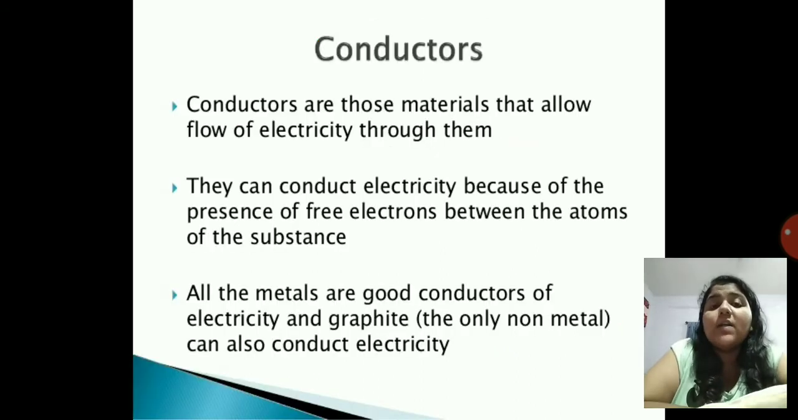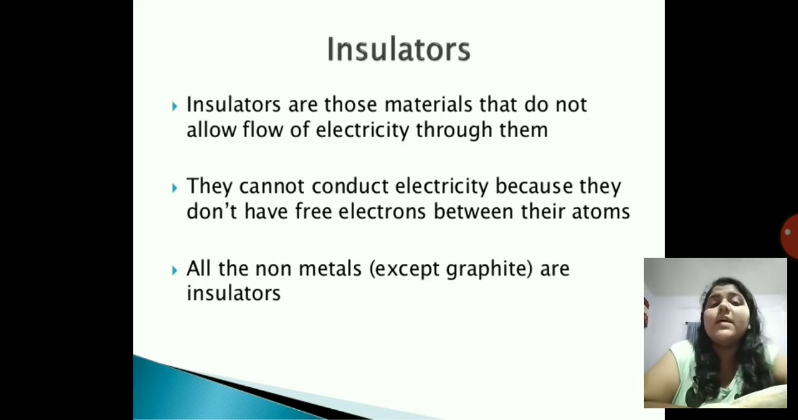So what are conductors? You have studied this in the previous standards. Conductors are those materials that allow the flow of electricity through them. They can conduct electricity because of the presence of free electrons between the atoms of the substance. I'm just reading this because you have gone through these topics in earlier grades. All metals are good conductors of electricity, and graphite, the only non-metal, can also conduct electricity.